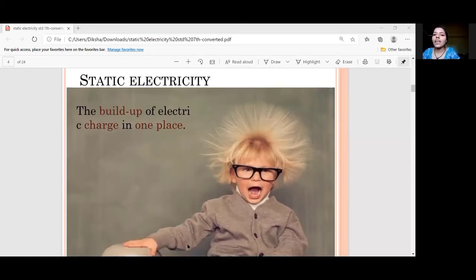Now, as our topic is static electricity, it is important to know what static electricity is. Here in the definition, you can see that I have written the buildup of electric charge in one place. Now in this definition, there are three words which are red in color: buildup, charge, one place. When I was telling you the definition, these three words are so important and have a deep meaning.